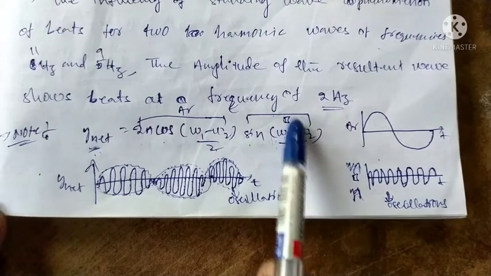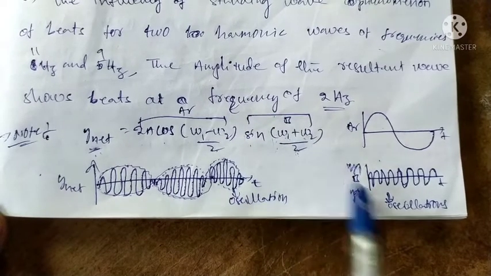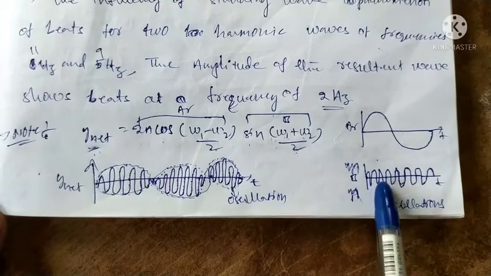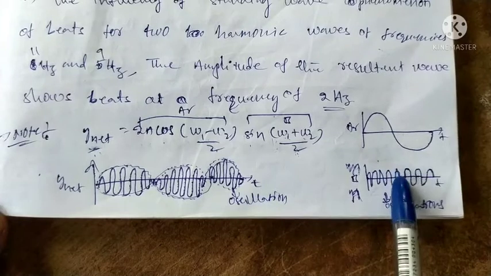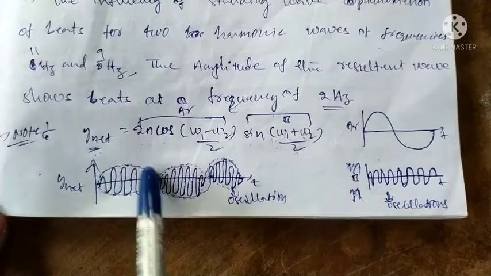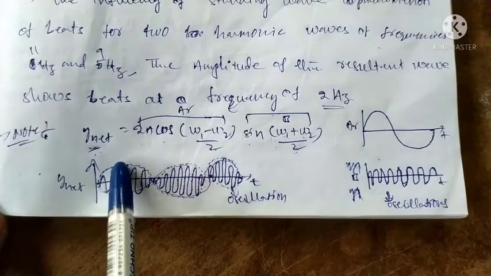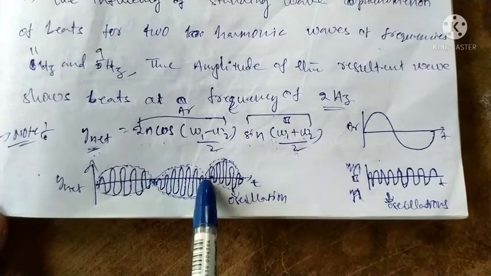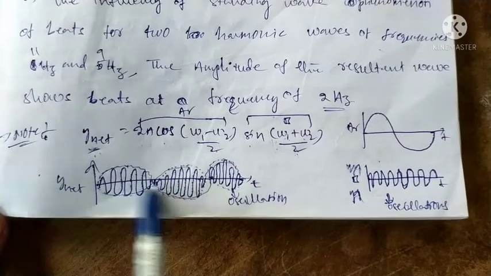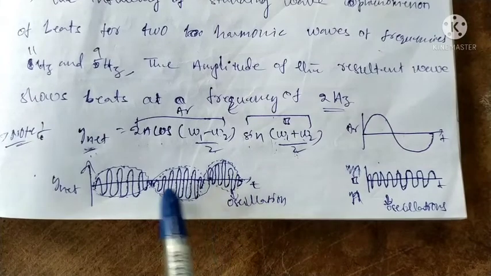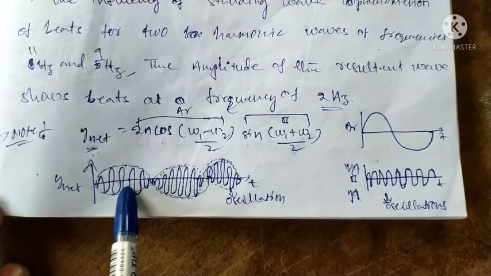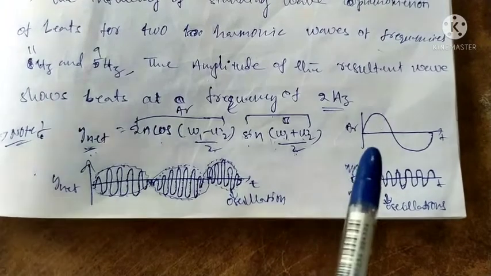We can draw the wave like this, displacement versus time. The resultant displacement is like this: minimum, maximum, minimum, maximum, minimum, maximum. This type of sound or intensity variation occurs in the resultant wave. This type of phenomenon is called beats.